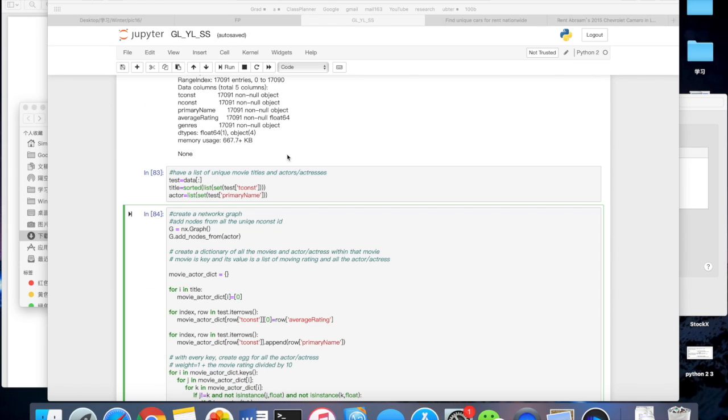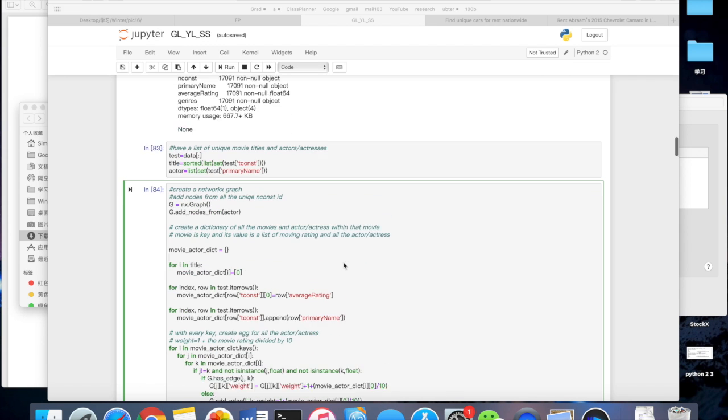Now let's move to the network and the page ranking part. First, we create two sets, which have the unique movie titles and the unique actors. And second, we create all the nodes from the unique actors and actresses. Then we create a dictionary with the key as the movie title and the values as a list, which contains the movie rating and all the actors and actresses who are under the movie titles.